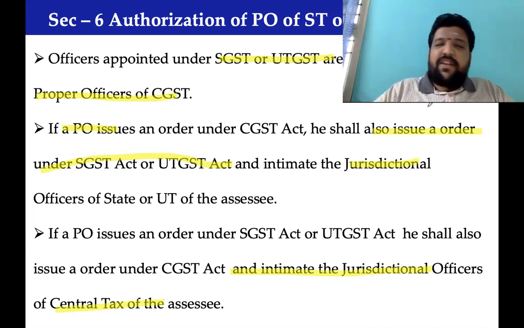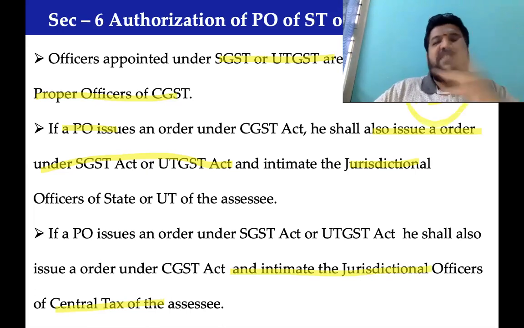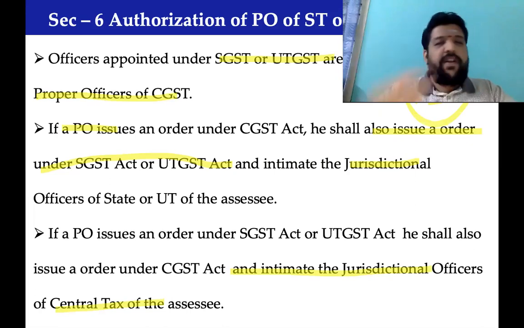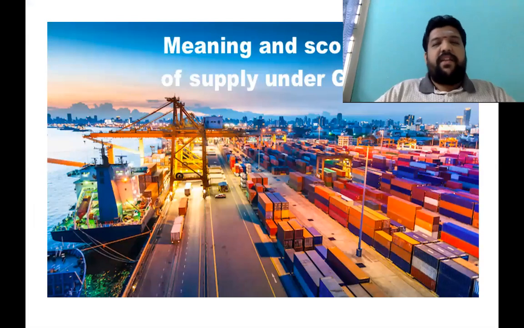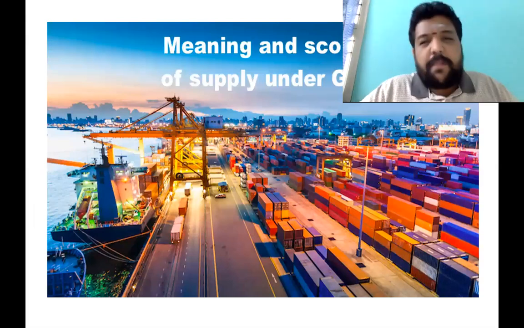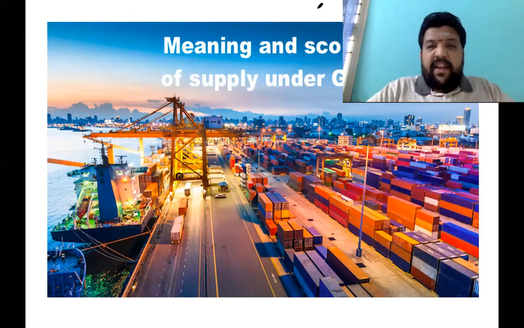That's the intention. Section 6 is more important from GST administrative purposes. Whether the assessee needs to go to two officers? No, not required. If they go to one office, that would be comfortable for them and that would be sufficient. And that sums up our complete discussion relating to your decisions on scope of supply.